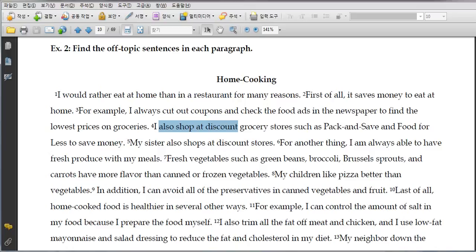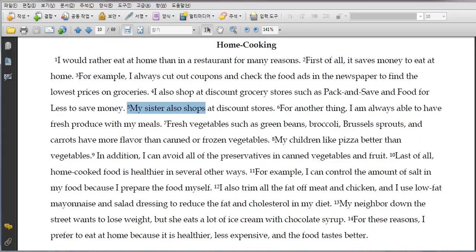Number 5 says my sister also shops at discount stores. That's kind of weird, right? I want to talk about me. I want to talk about why I save. So the fact that my sister shops is not relevant, because everything is about me saving money. My sister shops at, so what? So number 5 is off topic. You should not include it.